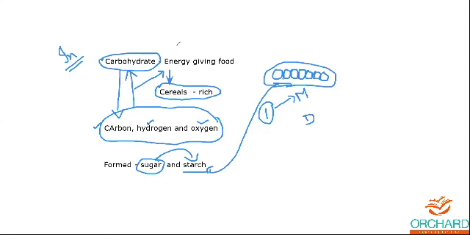The complex form is a very complicated one, where the carbohydrate molecules are much larger. Starch is the complex form of carbohydrates because the arrangement of molecules is larger, maybe more than 10 or more than 7.